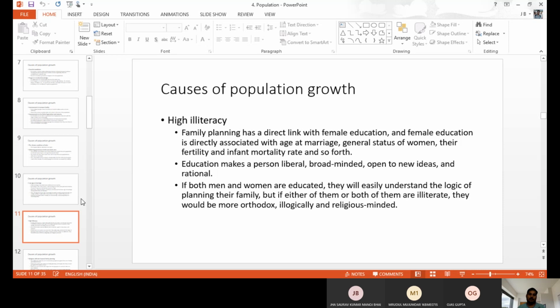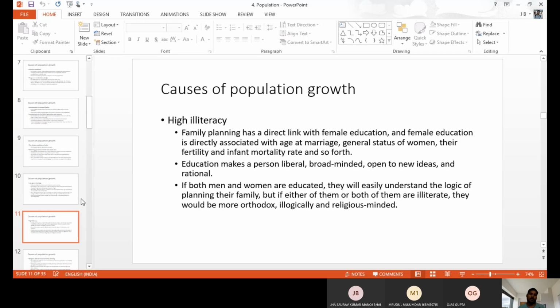Fertility and infant mortality rate can also be reduced by female education. When a female does not get education, male or in-law dominance happens over the female, and they also produce more children. So when we develop female education and give it importance, we can control the population. But in India, education has not reached that much. Not all females get proper education, so they face force and pressure from in-laws and the husband, so they accept and produce more children. As well as, education makes a person liberal, broad-minded, and open to new rational ideas.